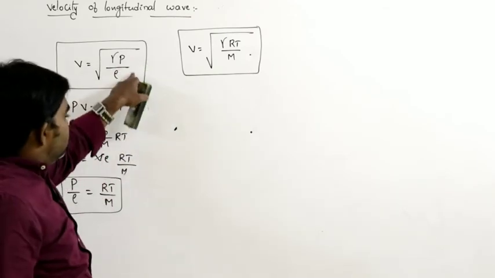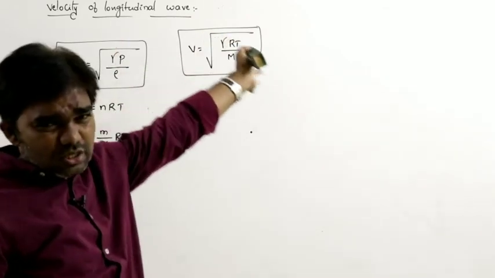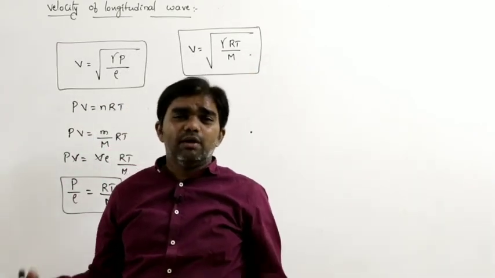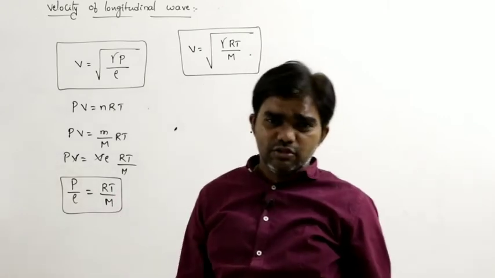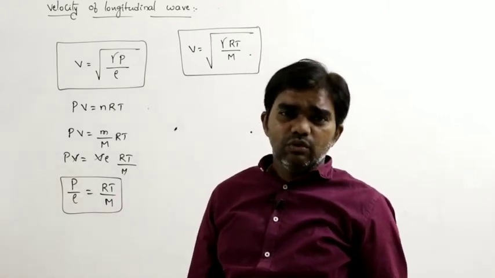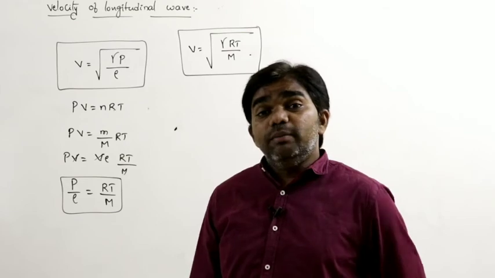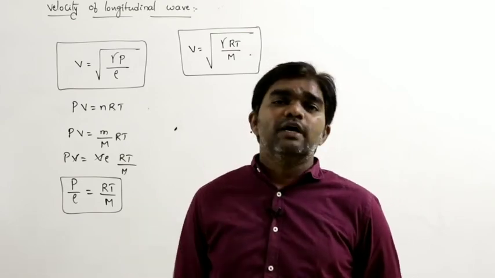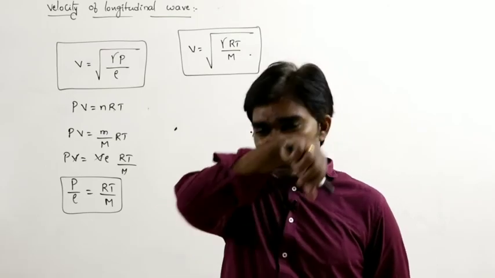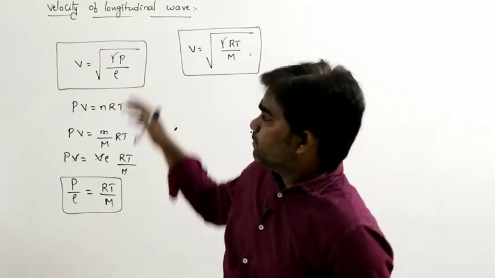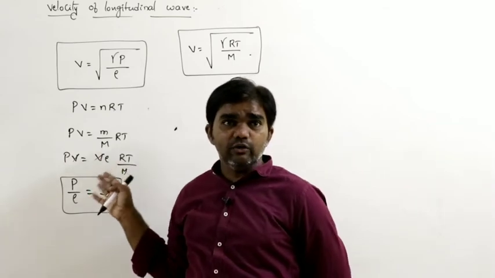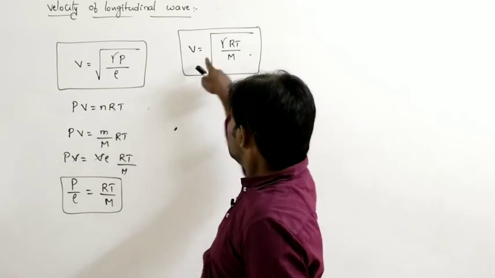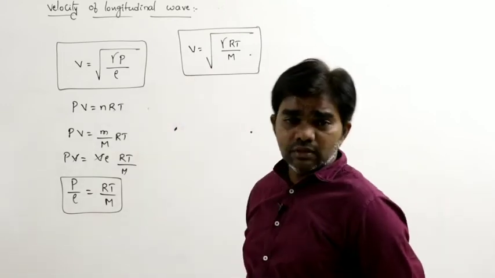Square root of gamma P by rho. According to the dimensions, as we initially discussed, it is square root of Y by rho, or B by rho, or P by rho, everything based on dimensions. And the exact value: V equal to square root of P by rho exists only for the isothermal process. For any gas, Laplace corrected this relation according to the adiabatic relation. So that is gamma P by rho, which also can be written as RT by M.